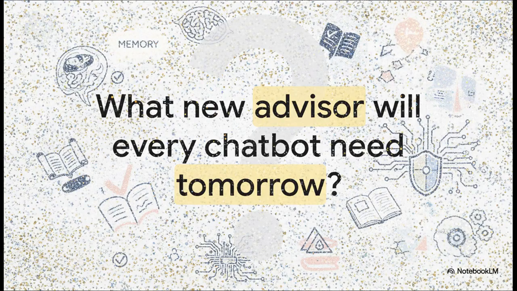So, as we wrap up, I'll leave you with this to chew on. We've got advisors for memory, for logging, for fact-checking, but AI is moving at a dizzying pace. So what's next? What's the essential plugin that's not on this list yet? What new superpower will every single chatbot absolutely need to have tomorrow? It's pretty fascinating to think about, isn't it?